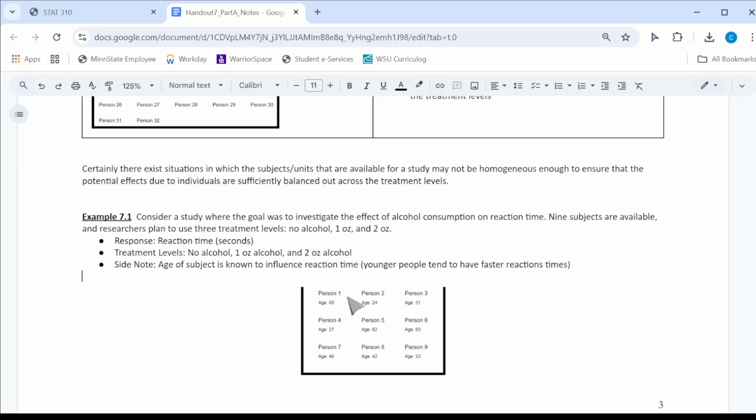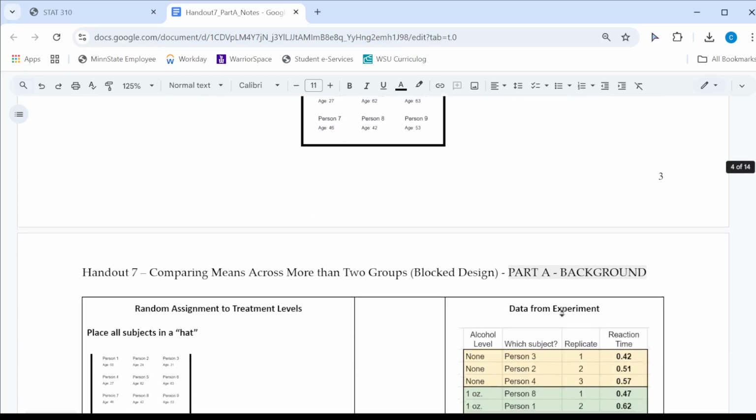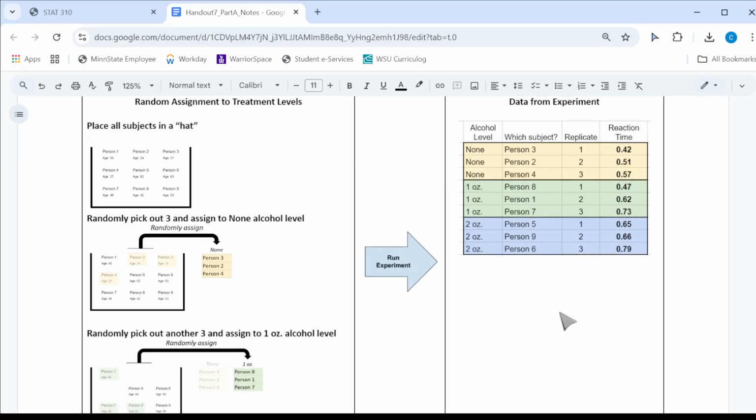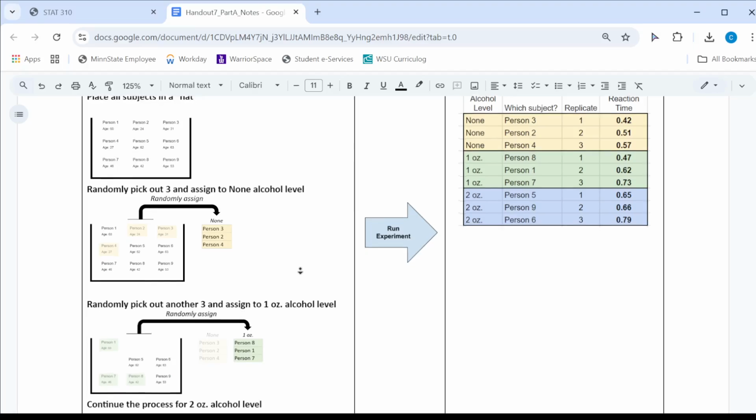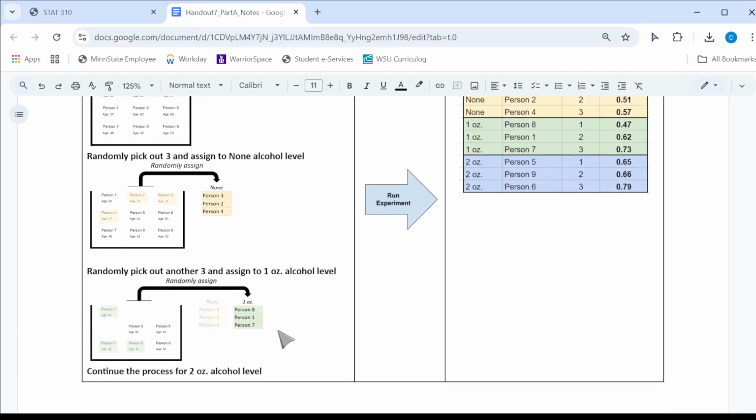I have 9 people that are willing to participate in my study, but I'm also going to make note of their age. If I were to just do a completely randomized design, what that means is I would randomly pick out 3 people and assign them to no alcohol. I would randomly pick out another 3, and they would be assigned to 1 ounce of alcohol, and lastly, the remaining 3 would be assigned to 2 ounces of alcohol.